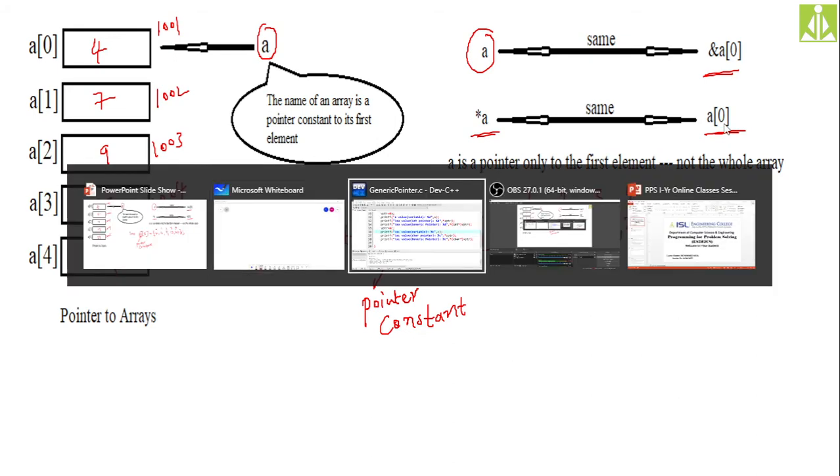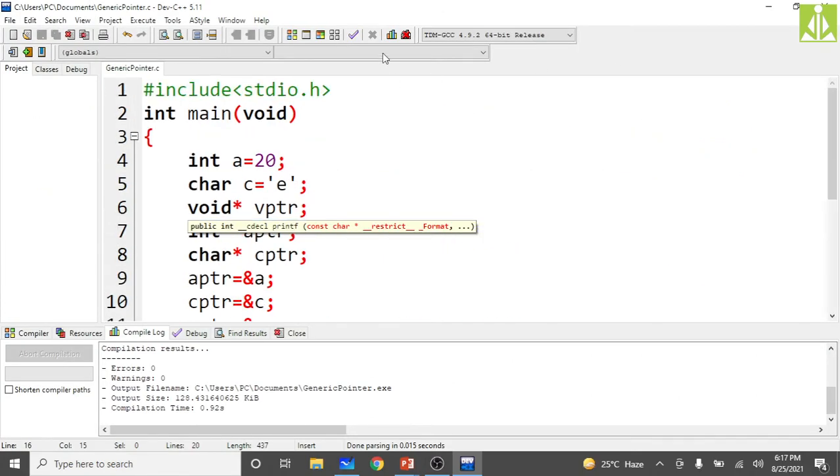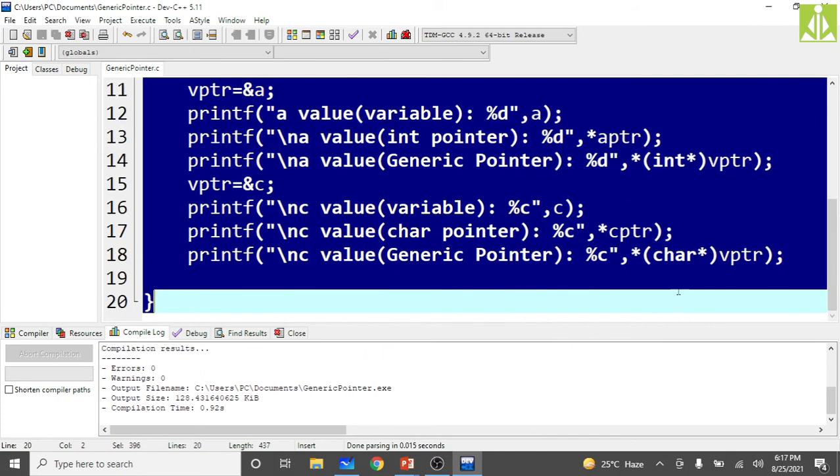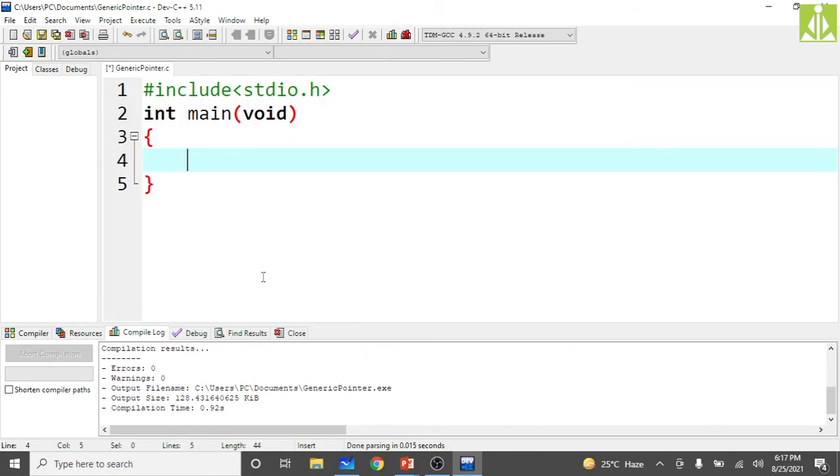So just open your Dev C++, and remove these things. Quickly I will declare an array with 5 elements.